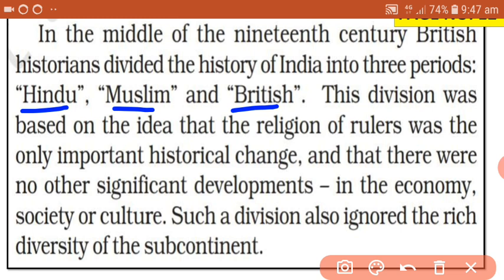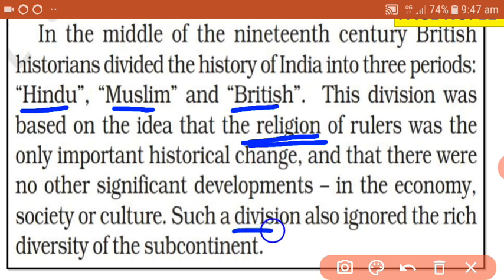This division was made by James Mill, and this division was based on the idea of the religion of the rulers. So who ruled India over a period of time. In the beginning we had Hindu rulers, then we had Muslim, and then British by the time 19th century. So this idea dealt with only the religion of the rulers, and none of the significant developments were given importance either in the economy or in the society or in the culture.